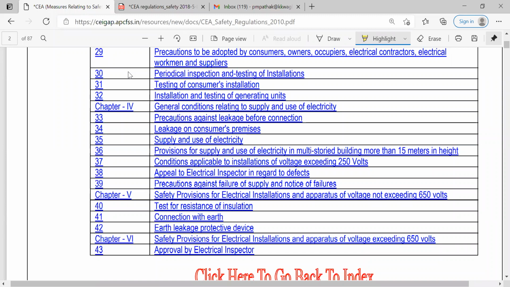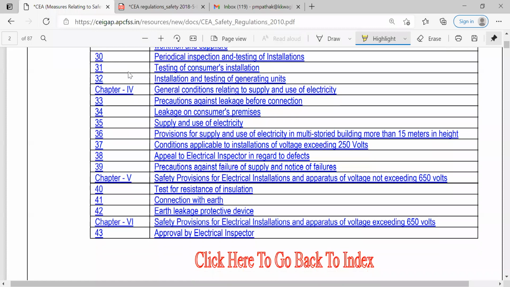So all these precautions related to these things are given under this 29. Then periodical inspection and testing of installations is given under 30. Testing of consumers installation and testing of generating units are given in 31 and 32. Then chapter 4 is focusing on the general conditions relating to the supply and use of electricity.